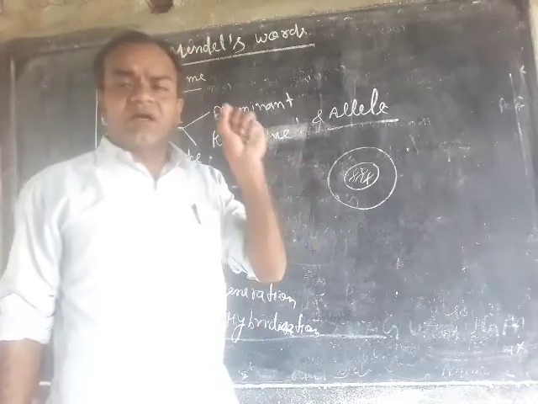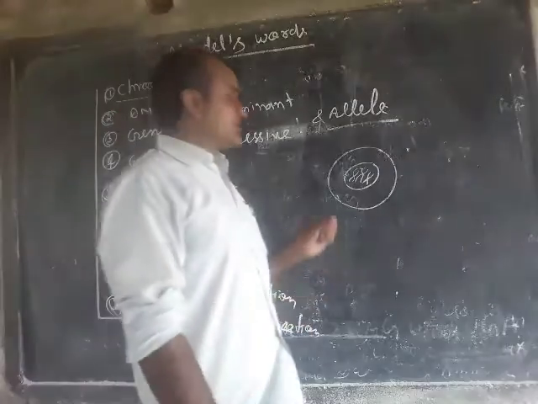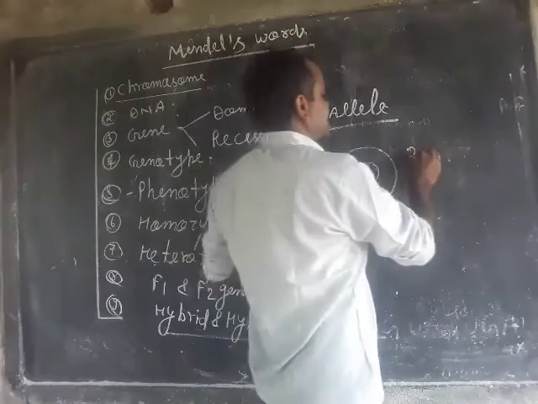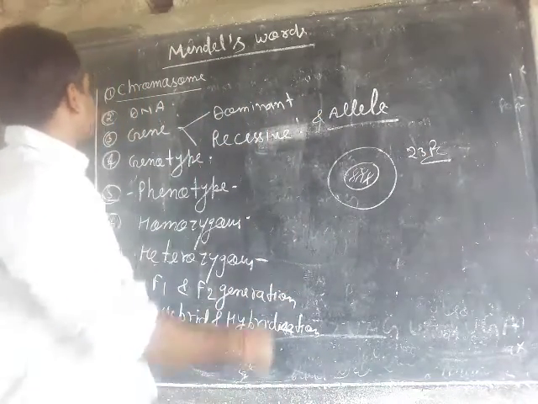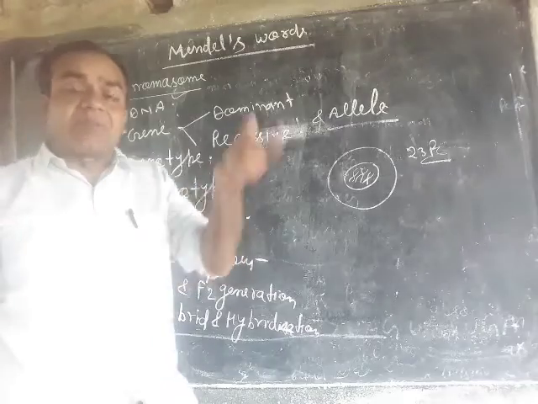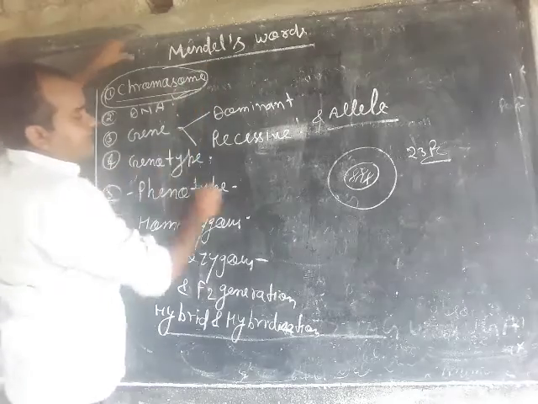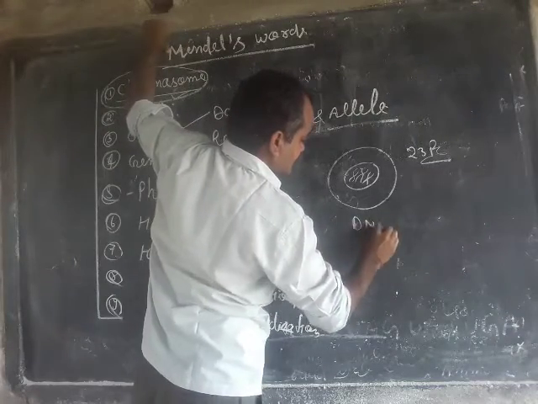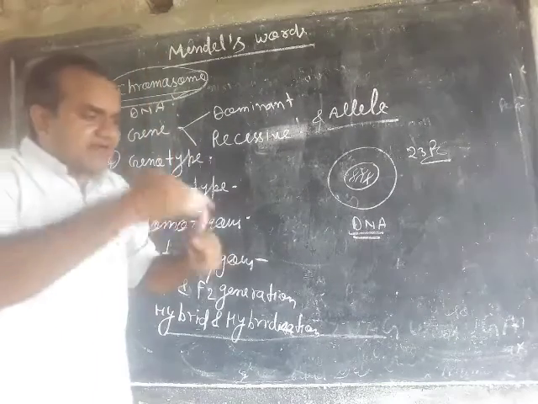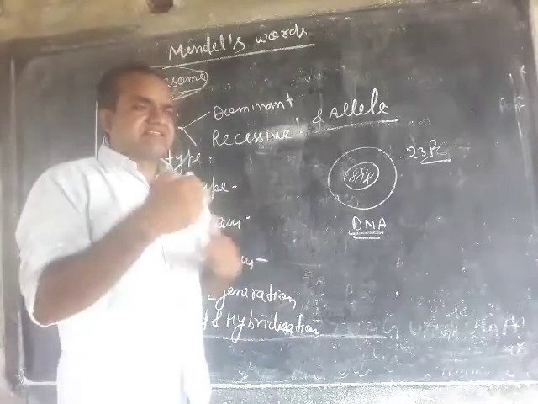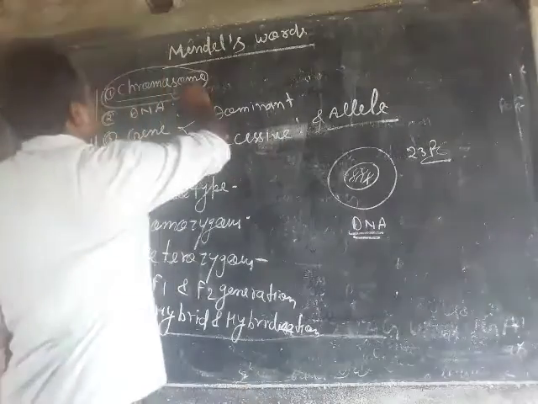Every organism has a fixed number of chromosomes, such as human body cells have 23 pairs of chromosomes or 46 chromosomes. A chromosome is made up of DNA, means several DNA molecules combined with each other and highly coiled with the help of histone protein to form the chromosome.